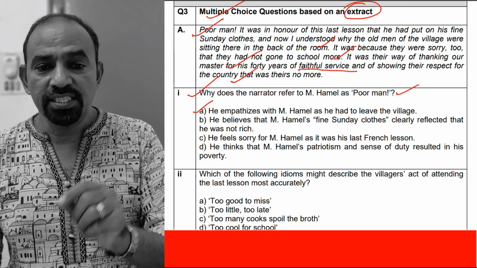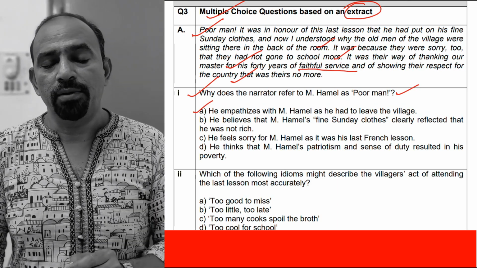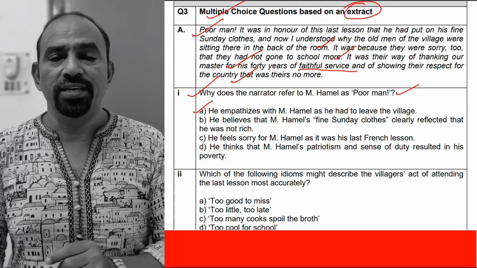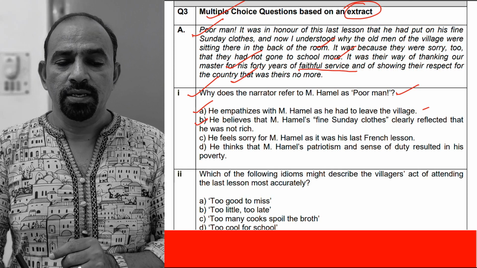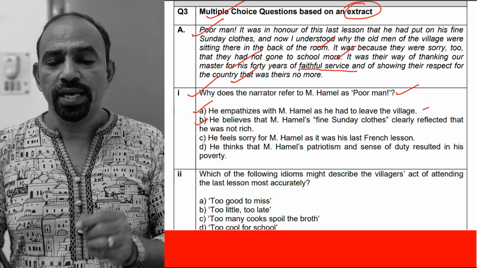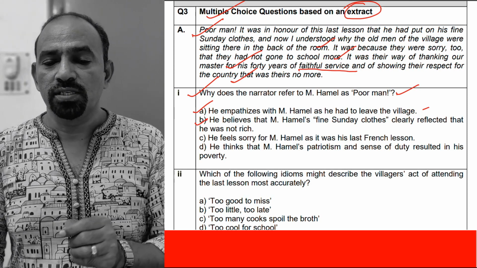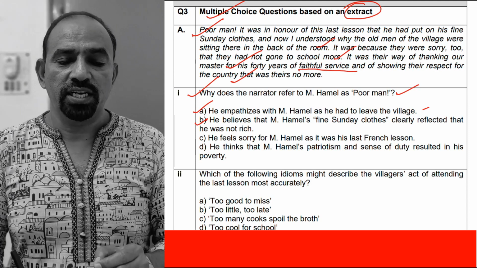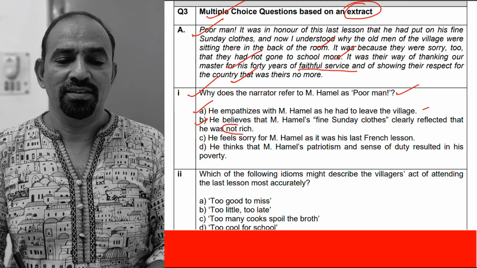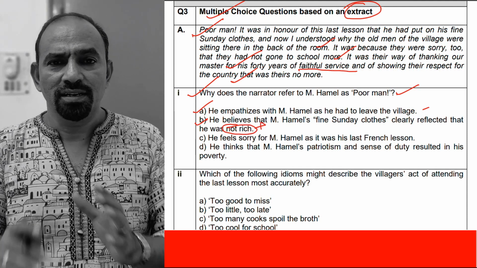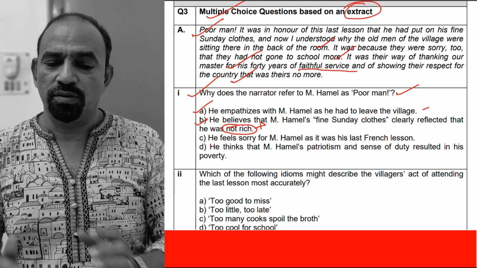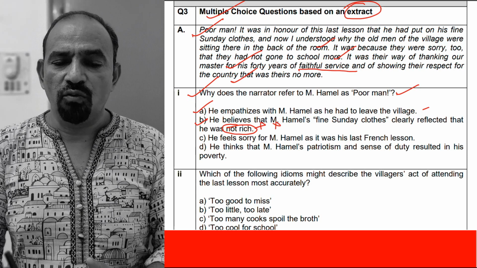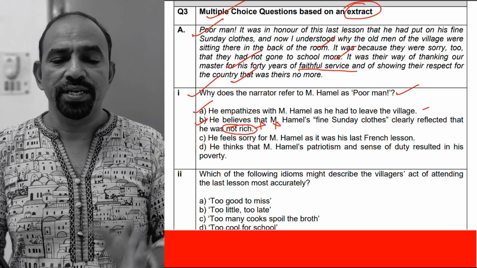A, he empathizes with Monsieur Hamel as he had to leave the village. Maybe. B, he believes that Monsieur Hamel's fine Sunday clothes clearly reflected that he was not rich. This is not related to the story, so that option we can avoid at the first reading itself.